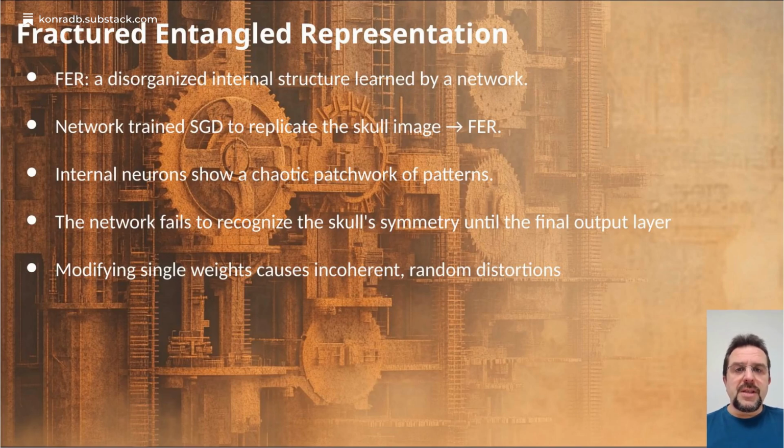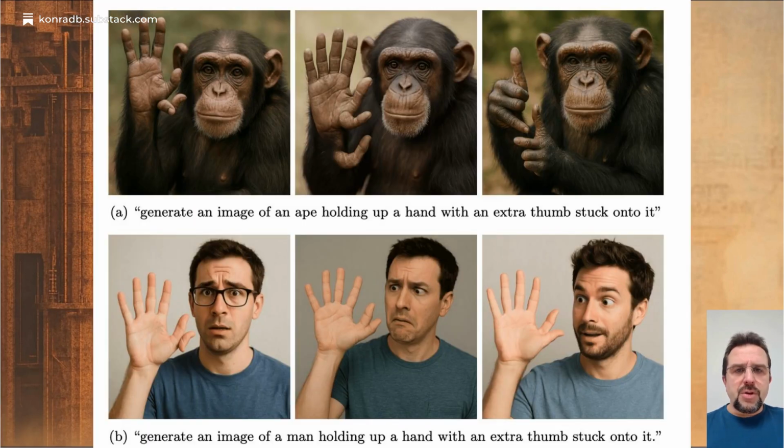The authors call this an imposter because it mimics the correct output without any real understanding. This is proven when its weights are adjusted, causing the image to collapse into meaningless noise, unlike the clean changes seen in the UFR network. The skull is a simple metaphor for a larger problem the authors call imposter intelligence. This is when a complex model appears capable on the surface, but is internally powered by a brittle collection of heuristics. The paper provides real-world examples of this.